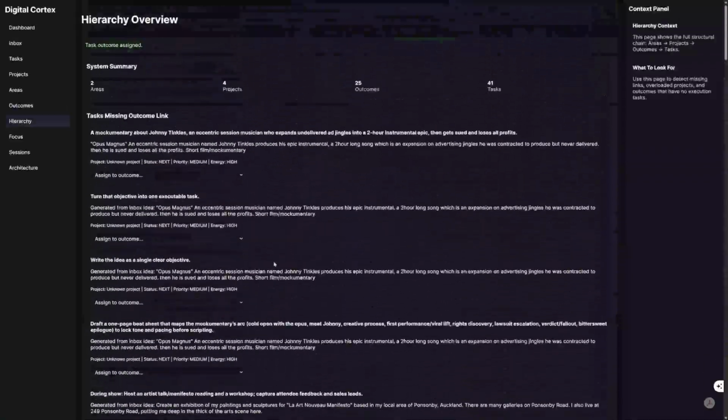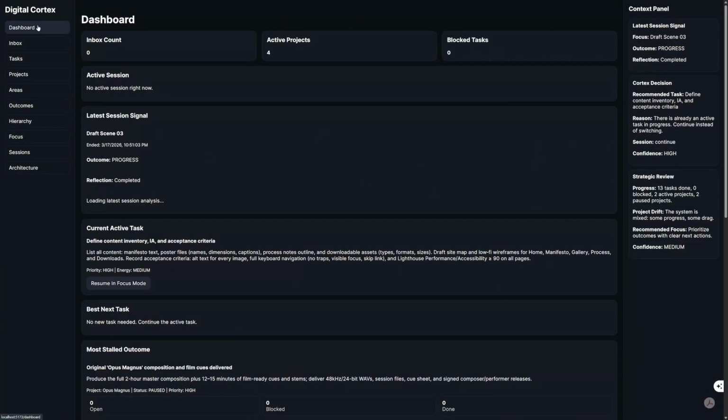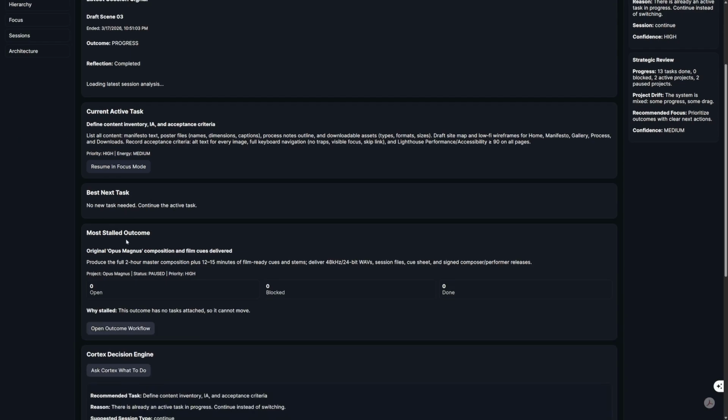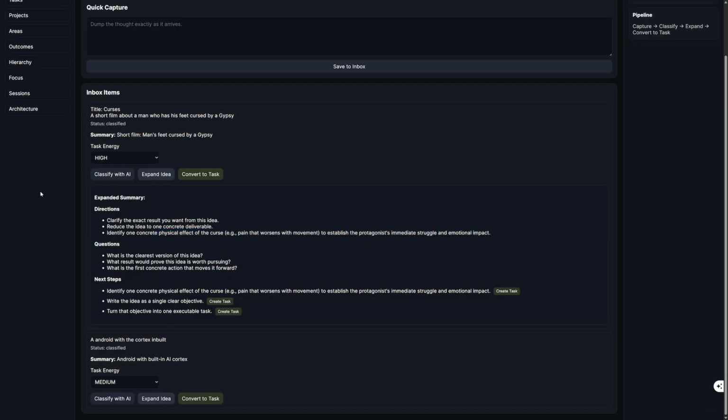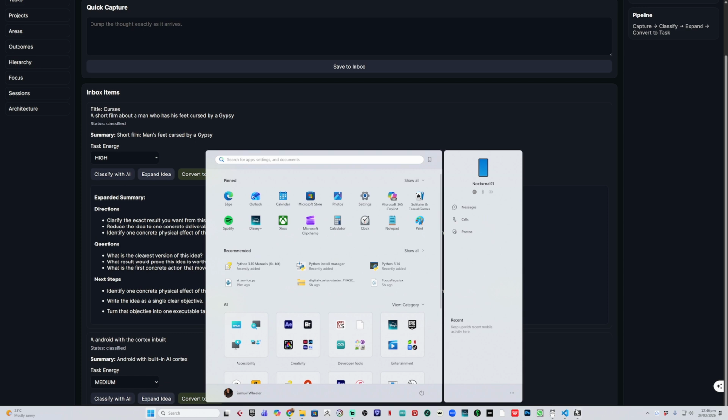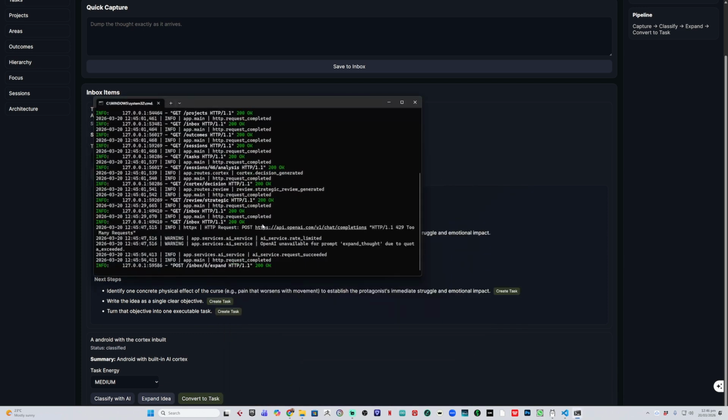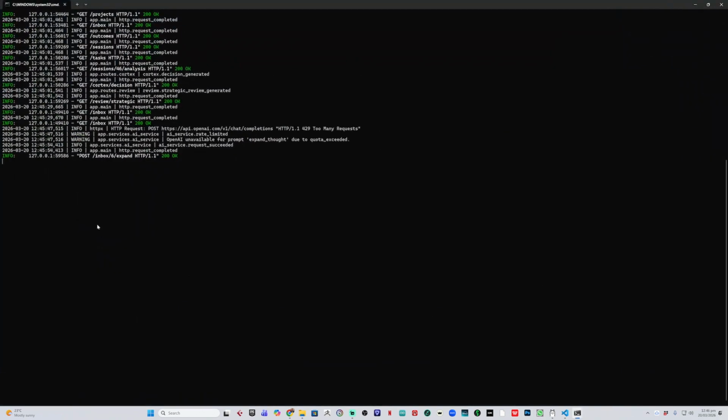Yeah. And then once I've done that, go back to the dashboard. It'll tell me what I've been doing. Define content AI, most stored outcome, original composition and film cues delivered. Because I've created kind of like a network of intelligences into each of these areas. If you go into the console now, the command window, you can see kind of where it's failed.